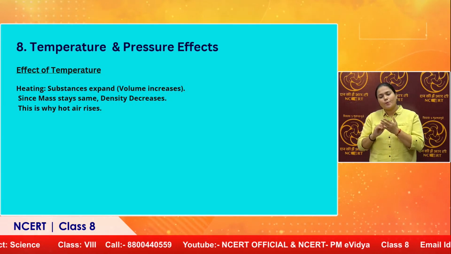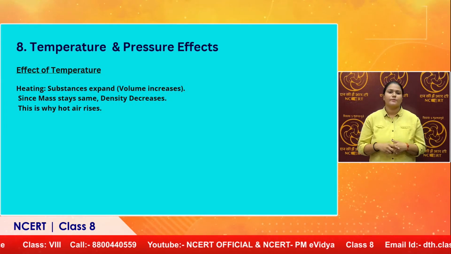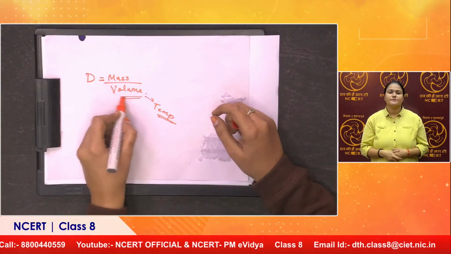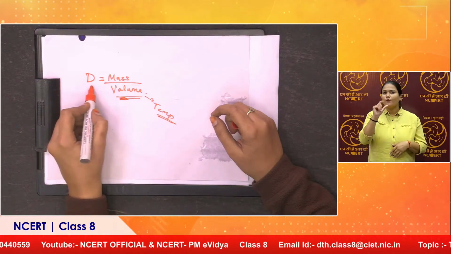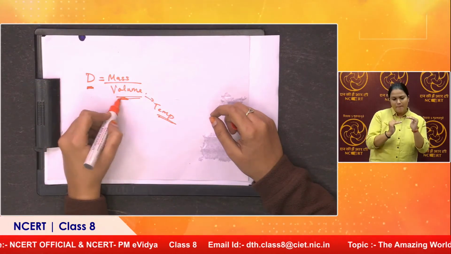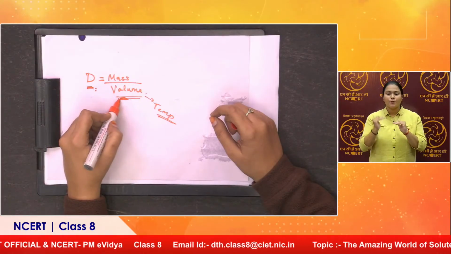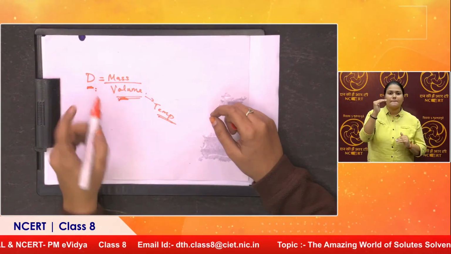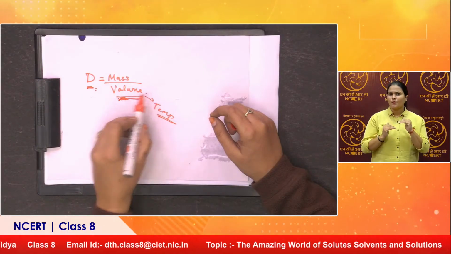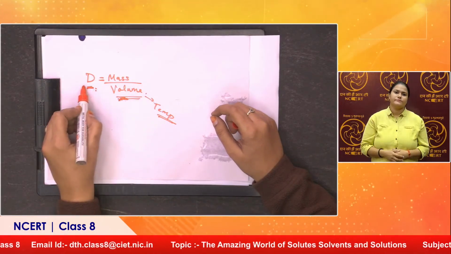Coming back to the formula, if volume increases, what will happen to the density? It will decrease, because they are inversely proportional to each other. So on increasing temperature, volume increases, which in turn decreases the density.